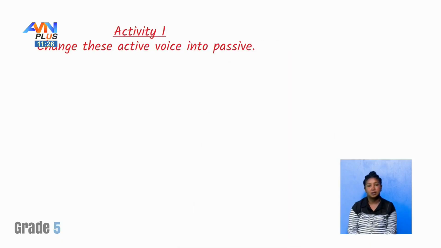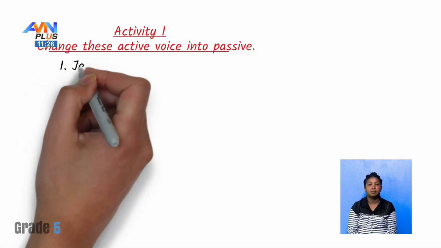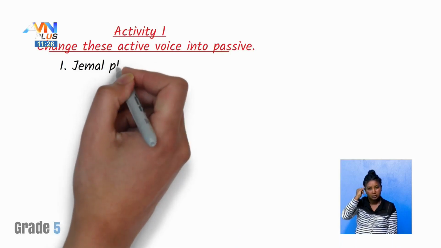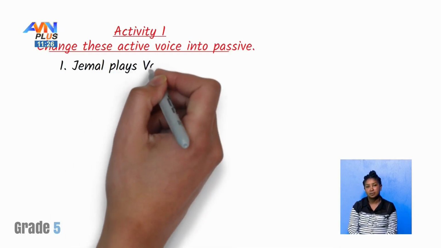Question number 1. Jamal plays volleyball.